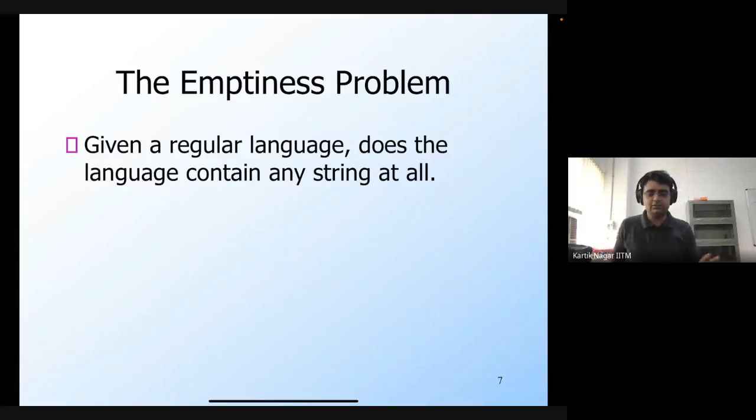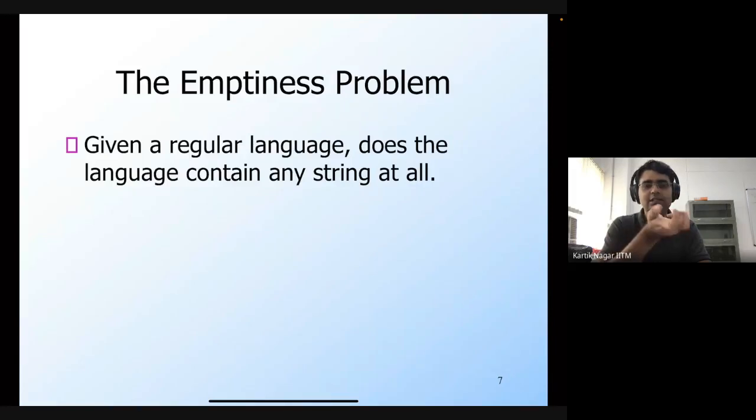So let's continue. We're discussing this language emptiness problem, and a number of you suggested using some sort of depth first search or breadth first search. Basically, we want to find out whether or not the final state is reachable from the start state. So we do a search in the graph corresponding to the DFA, beginning from the start state, and find all the states that are reachable from the start state.